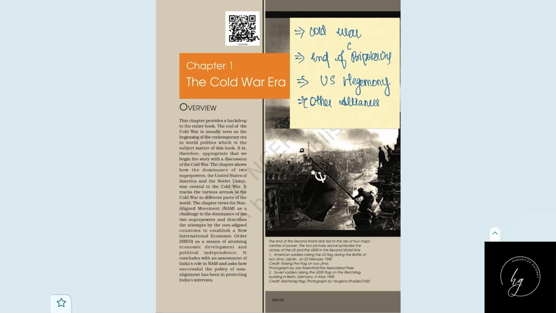Like ASEAN, European Union. These alliances were coming. So these are the events immediately after the Cold War, and we are going to deal with these things in our first chapter. In this chapter we will be discussing the Cold War, and in the Cold War, we will be discussing the dominance of US and USSR.